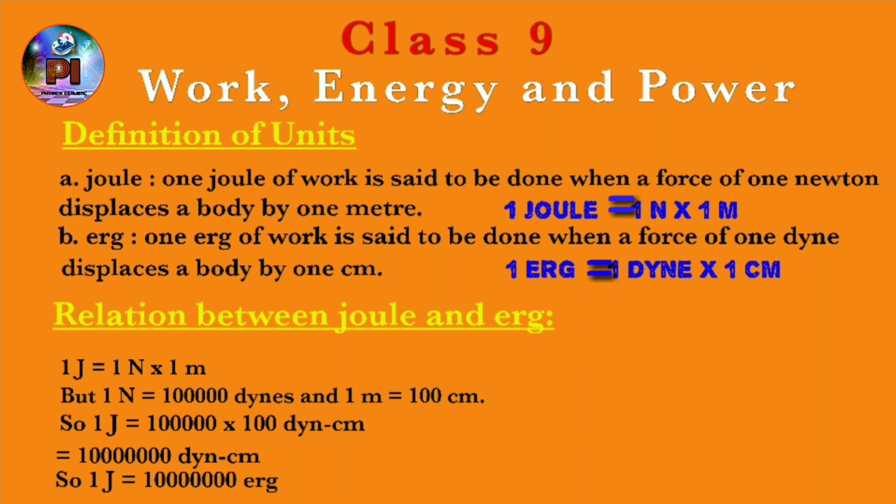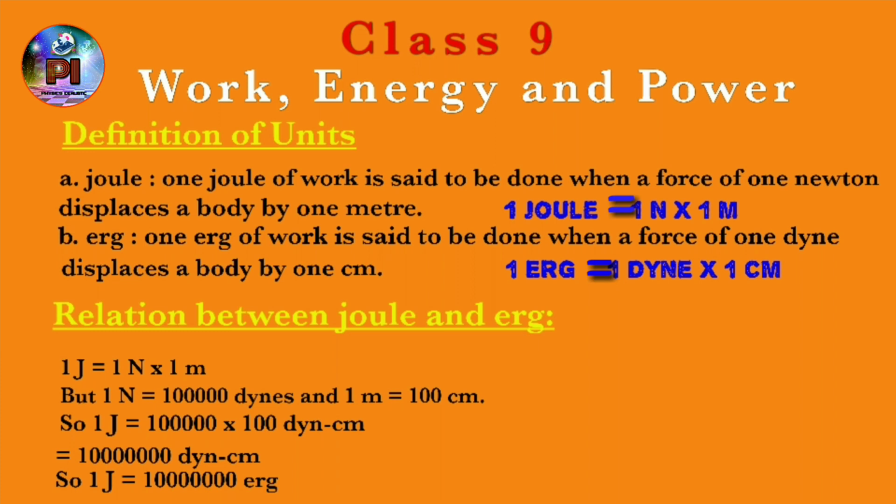Also, we need to define the units of work. You can see on the top the two systems of units, Joule and erg. First, let's talk about the SI unit of work, that is Joule. How do we define Joule? 1 Joule equals 1 Newton into 1 meter. Very clearly, when 1 Newton force displaces a body by 1 meter, we say that 1 Joule of work is done.